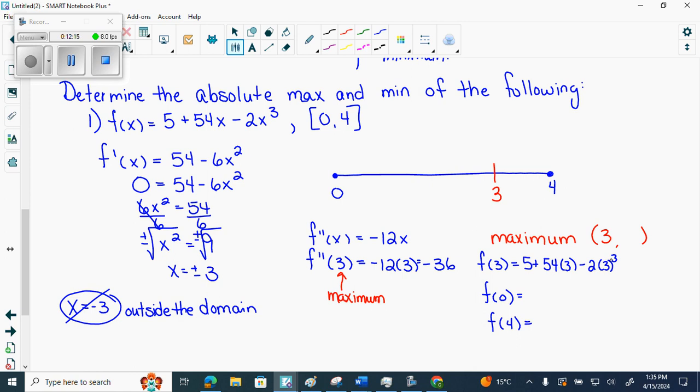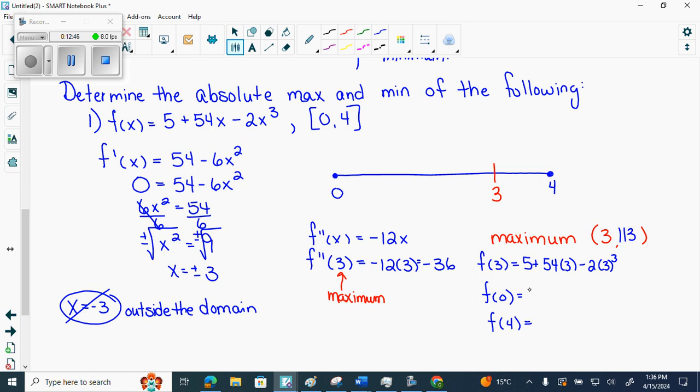I got an aggressively large number. 113? Oh my gosh, no wonder. This is going to be minus 54. This is 54. So it's 108 plus 5. 113. That makes sense.